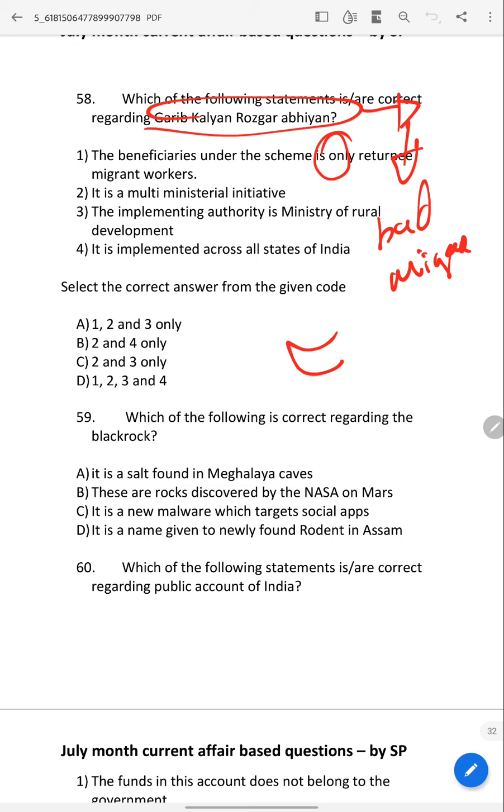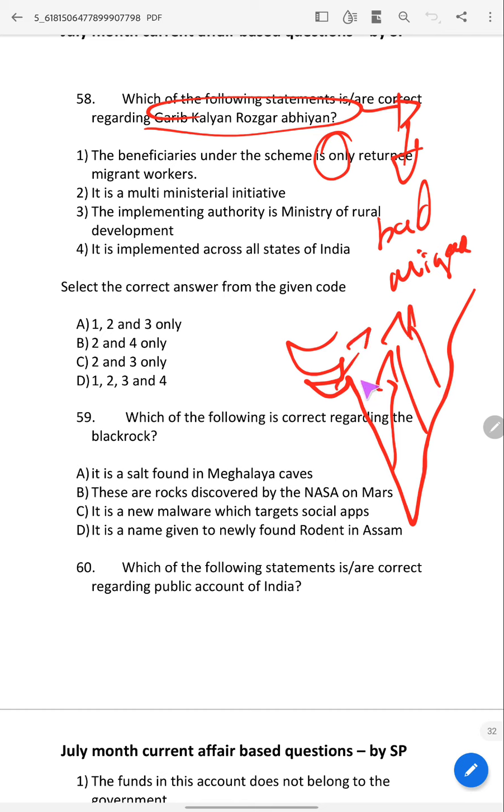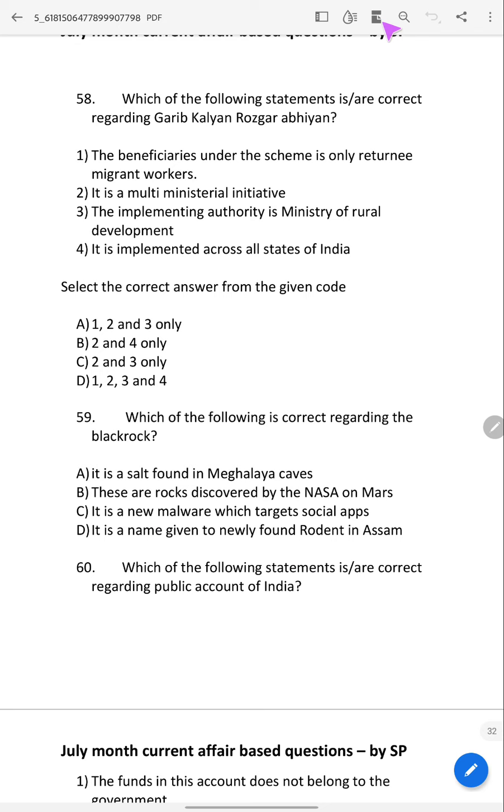Migrant workers from various states went back to their respective states due to lockdown and lack of employment, lack of food, lack of money, and many other reasons. And it is a multi-ministerial initiative. The implementing authority is the Ministry of Rural Development, and it is implemented across all states of India.